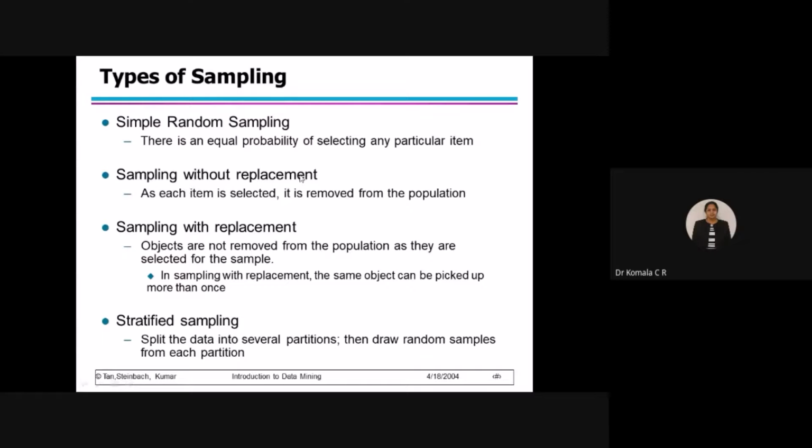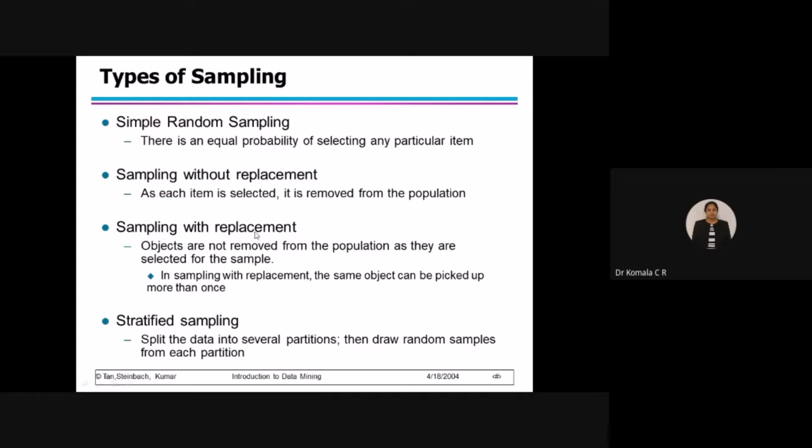So what is sampling with respect to replacement? There are 2 techniques: one is without replacement, one is with replacement. In case of without replacement, as each item is selected, say I have 10 data and I have taken only 1, the other 9 I am not going to use. Before it was 10, now 1 I have already taken, so I will remove it from the population. That means I have only 9 left in the database. Since I have already taken this one for analysis, I am removing it. But that is not the correct solution here. Usually we don't prefer this because original data should not be modified.